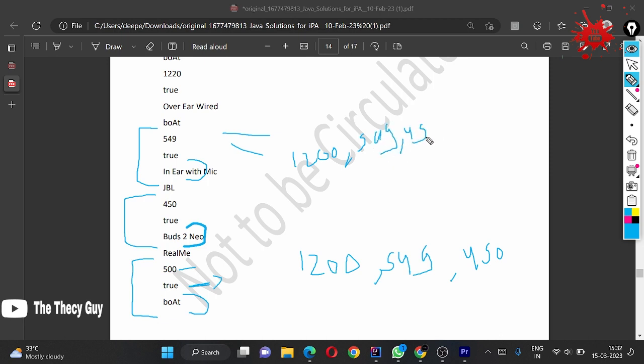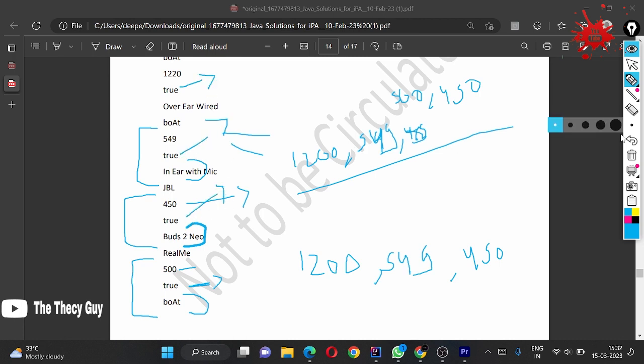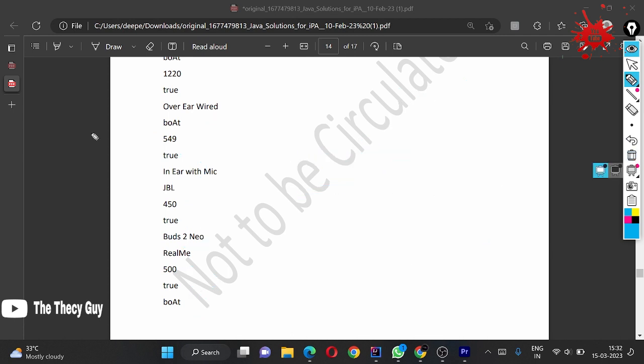And I'm sorry, not 450, it's 500 and then 450, which is this JBL. Now, the availability is true here in this example. Let's clear this somehow and check it out.